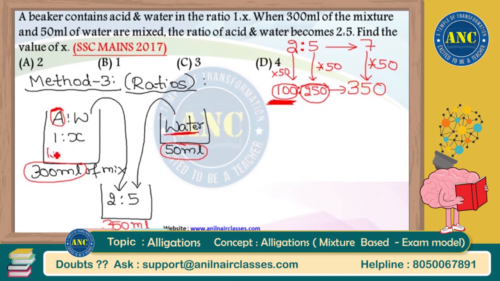That means mixture 1 has 100 ml of acid, and that corresponds in the ratio format to 1. 1 is becoming 100, multiply by 100. If it is 100 acid, how much water should be present? Another 200, because 100 plus 200 is 300 totally. So 100 is to 200, which is 1 is to 2. The x value is 2. You can use either method 1 or method 2 or method 3, sir.